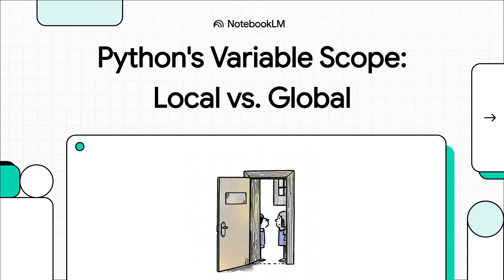If you've ever written some code and had a variable just kind of vanish, or maybe it changed value when you totally weren't expecting it to, well, this is for you. Today, we are breaking down Python's variable scope. This is a really core concept, and getting it right will make your code so much cleaner and way easier to debug. So, let's just dive right in.